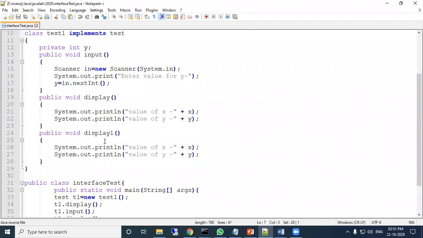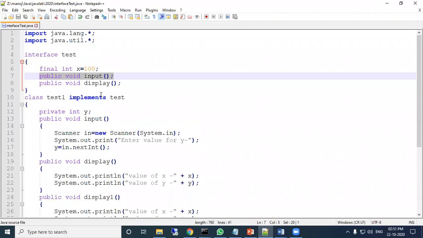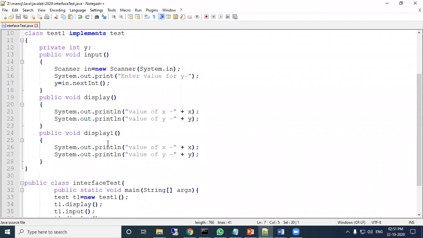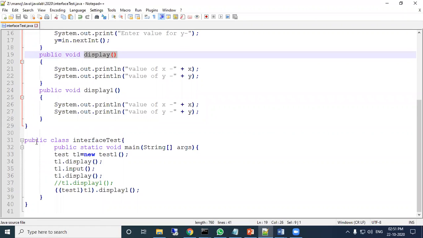Next, the display1 method is there. Display1 is its own method, that is not in input or display. So display and display1, two methods we have written here. The display method is an abstract method in the parent interface. Display1 is not an abstract method in the parent. It is newly defined inside the child class Test1. Okay, then come to the main function.